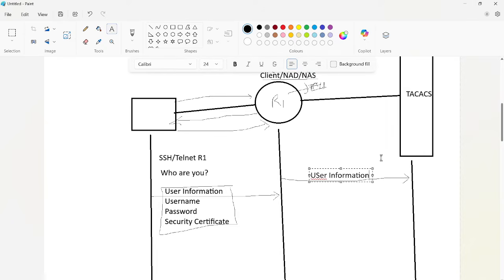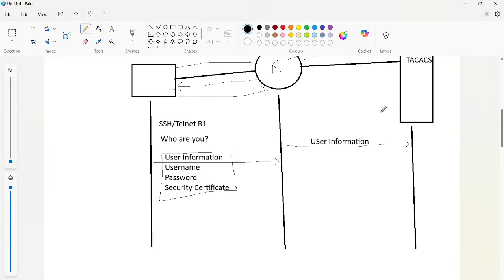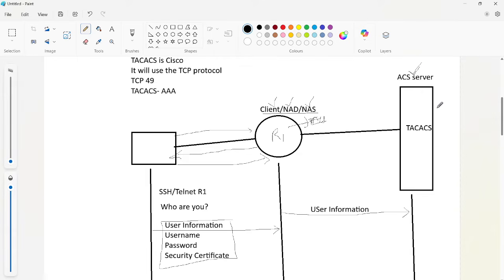Once the server receives all the user information, it is going to check here in the local server database. Like how we created usernames yesterday, in the same way we are going to create the usernames here as well. And all these usernames will be verified against the server's database.